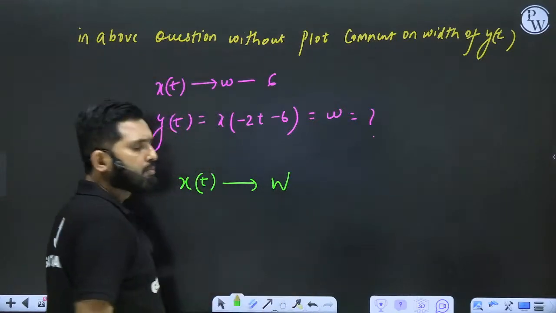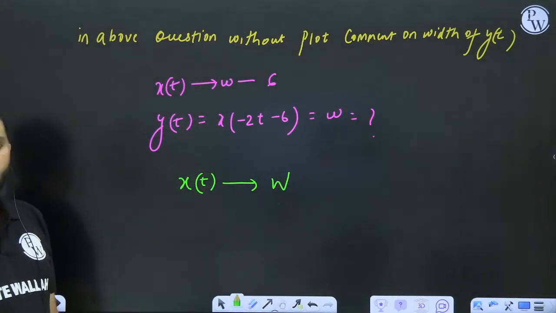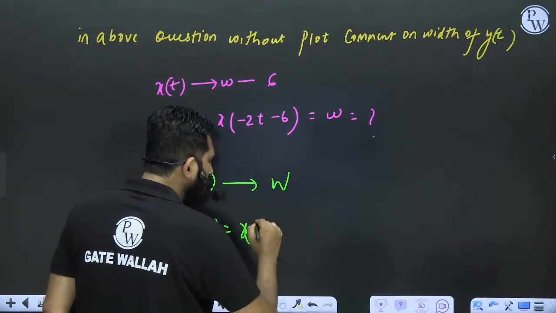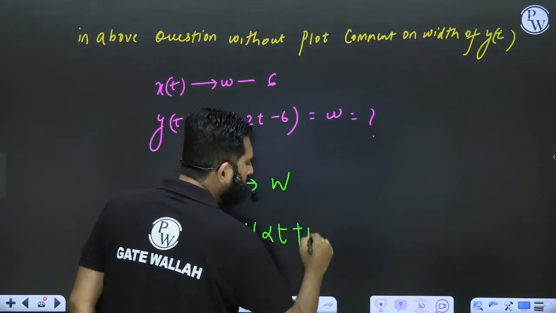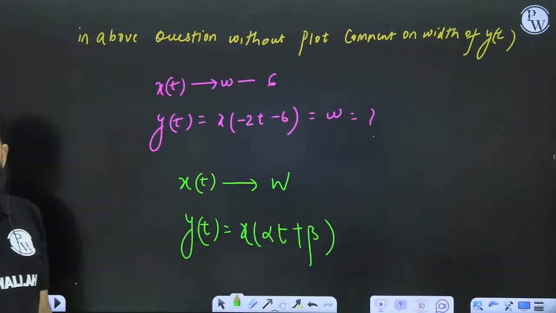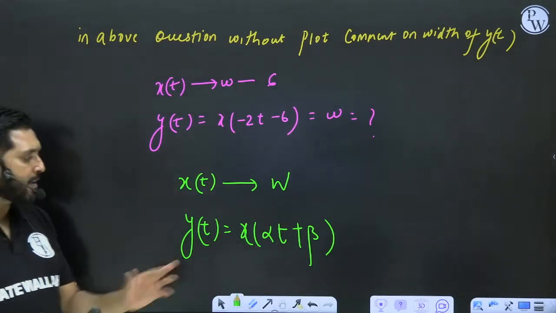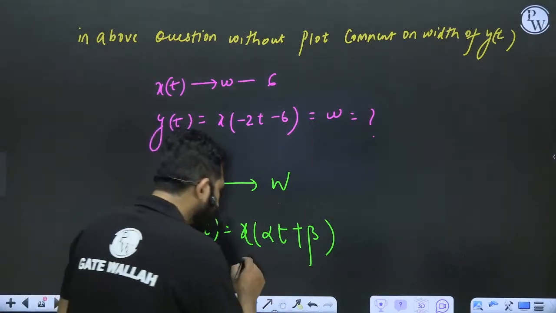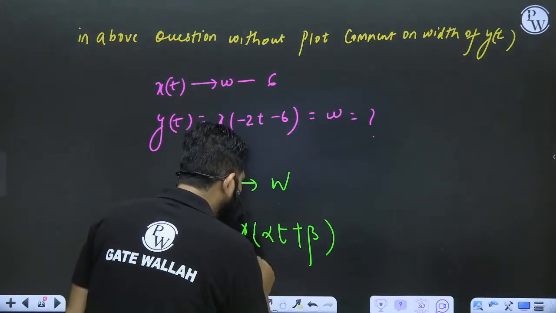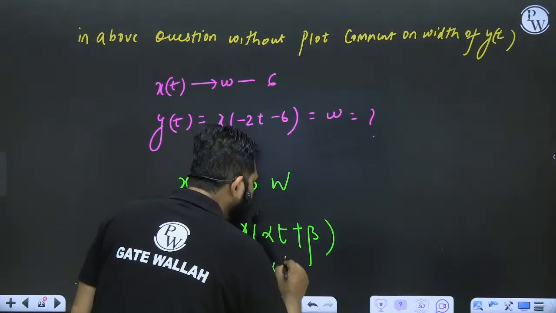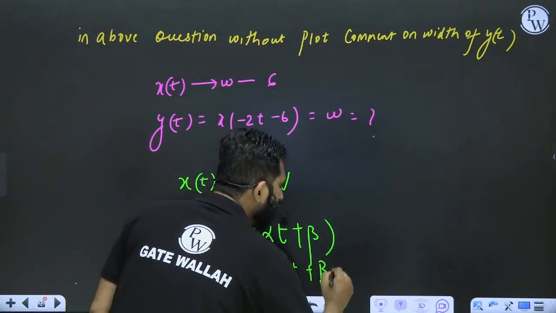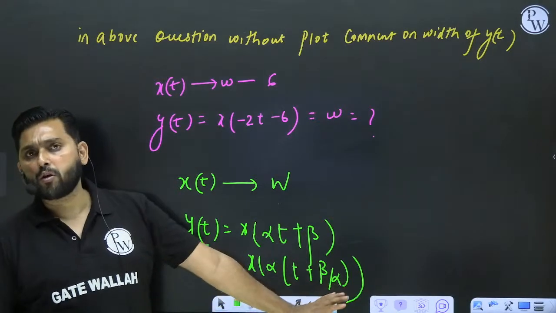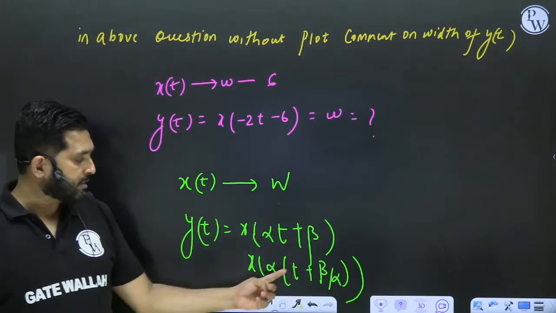and if I want y(t) to be equal to x of alpha t plus beta, then we can comment on the width, guys. Who will decide the width? Alpha will decide the width. This means that no matter whether you shift to the right side or left side, it doesn't matter at all. Shifting will not change the width. I told you in this class itself that shifting will not change the width.